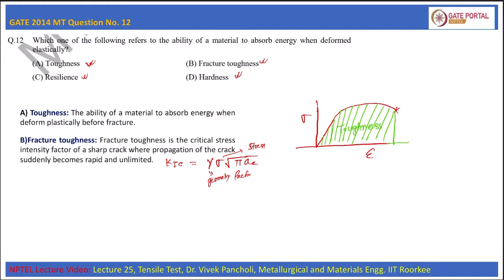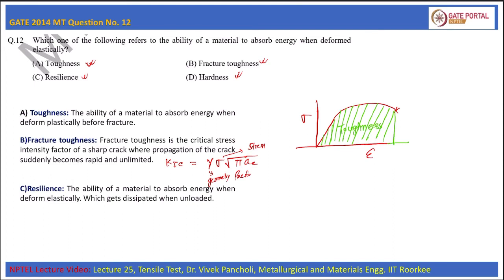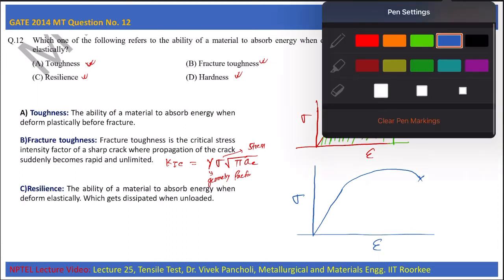Now option C is resilience. What is resilience? Resilience is the ability of a material to absorb energy when it is deforming elastically, and this absorbed energy gets dissipated when the sample is unloaded. So again let us draw the stress strain curve, sigma versus epsilon. Let's say up to this part the material is deforming elastically, then it goes into the plastic region and finally it fractures.